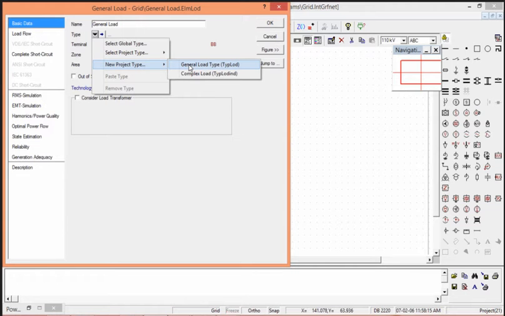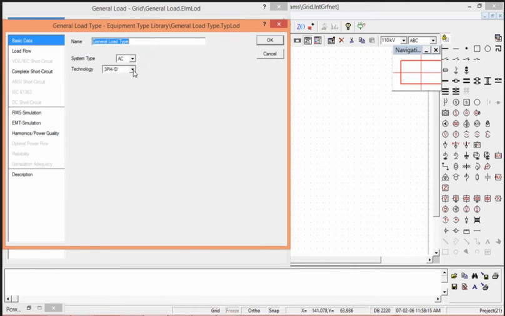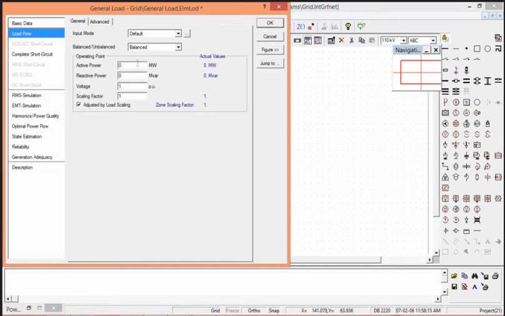At last we will define the load with general load. We can give the different phasing technologies like three phase delta, star neutral, single phase. So likewise different technologies are there on which system works in loading. Here we will give operating variables parameter on which load will work.